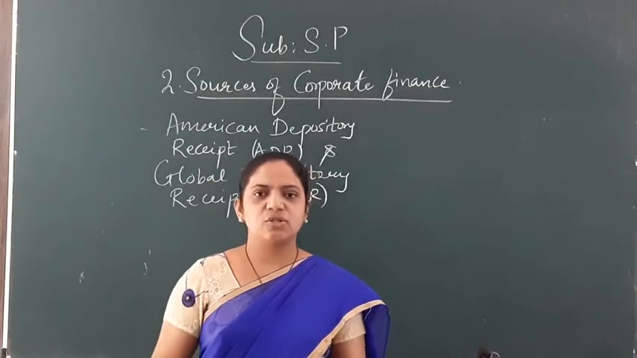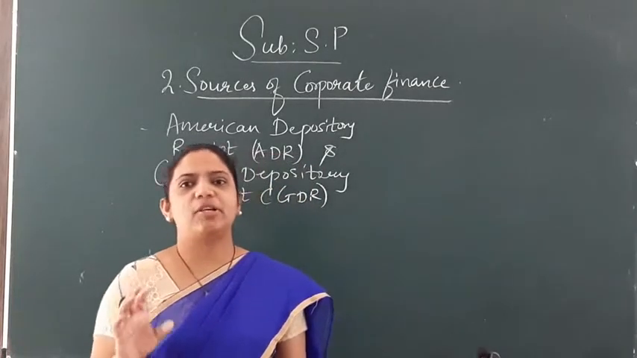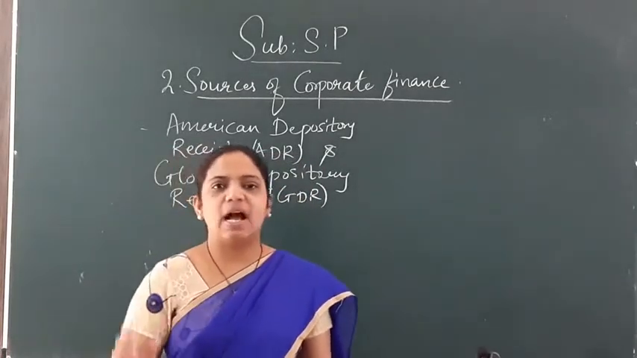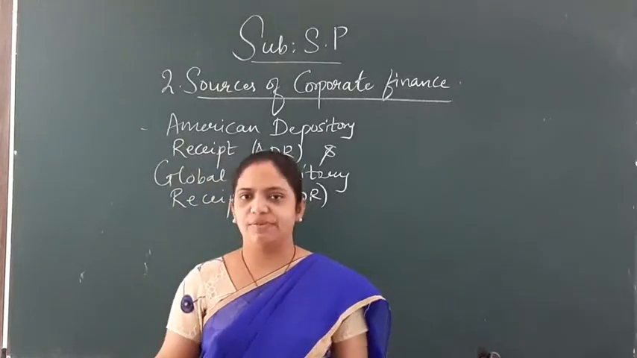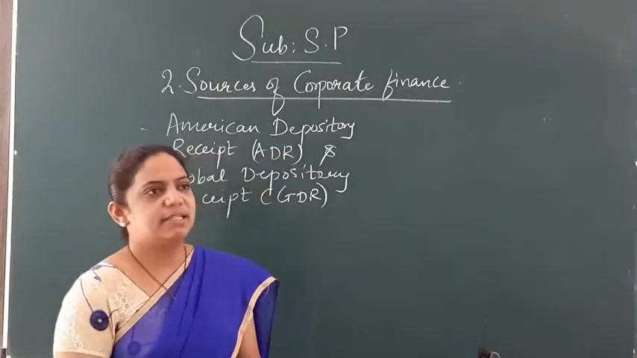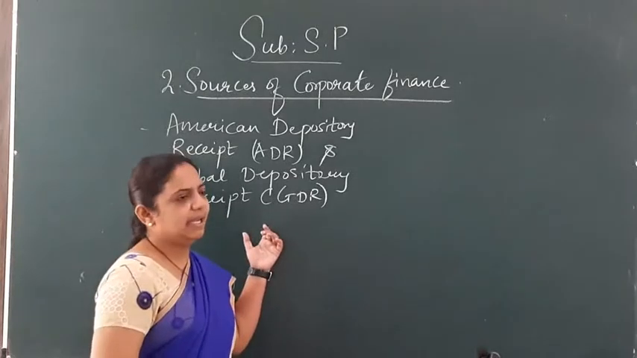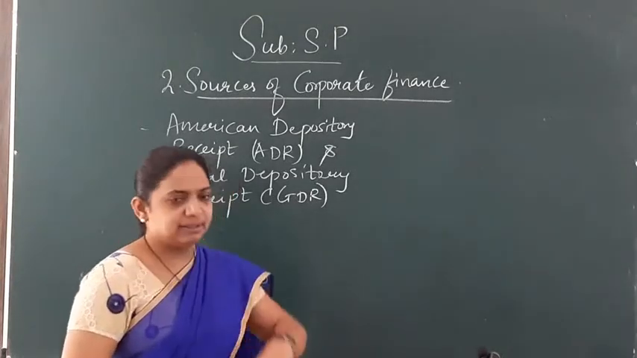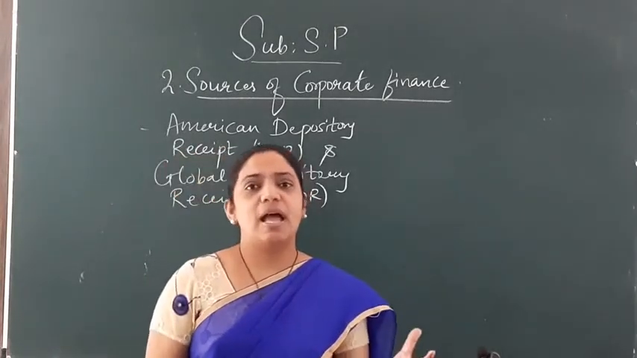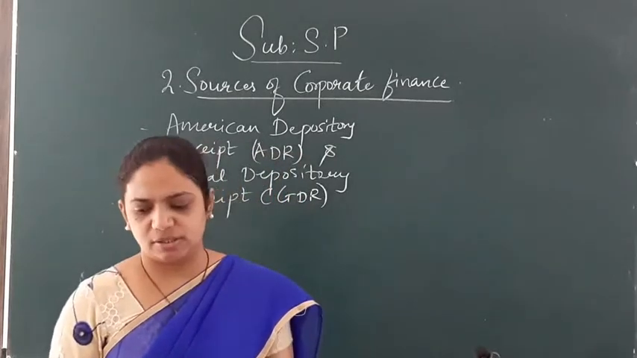Okay, got it everyone? So GDR, Global Depository Receipt, and ADR, that is American Depository Receipt. Okay, that was related to GDR and ADR. Remember, it is related to the American Depository and Global Depository.